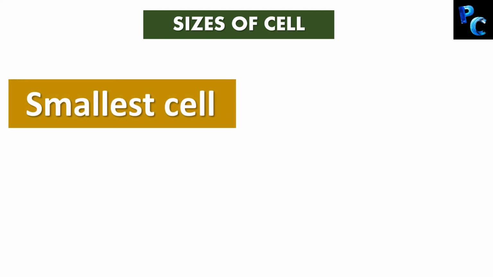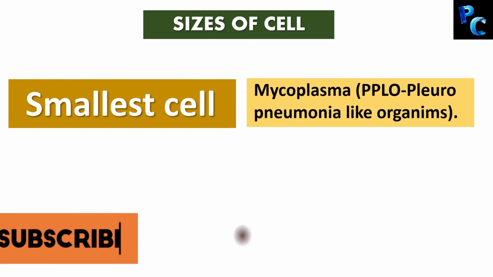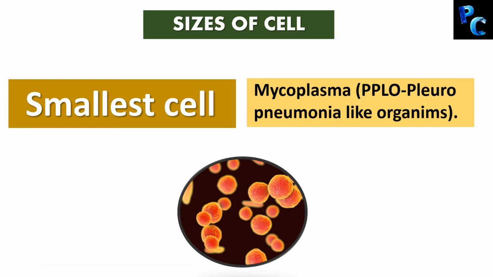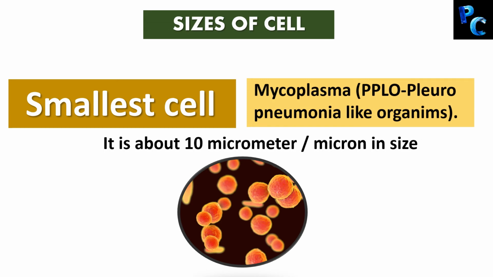Do you know what is the smallest cell? Yes, it is mycoplasma. It looks like this. The red brown structures you see, these are the mycoplasma which we can see only under the microscope. They are pretty small, only 10 micrometer in size.